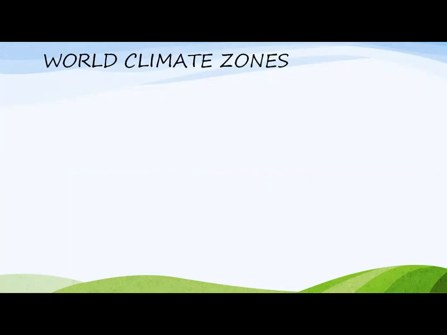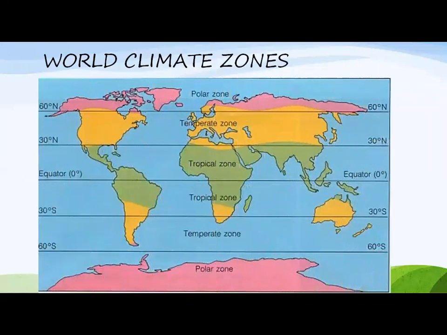Dear students, please take out your book, page number 9. On page number 9, you will find a map, this type of map. This map has different colors. The pink color shows polar regions, the orange color shows temperate regions, and the green color shows tropical regions, and the blue color shows the water. Most of the area of our planet Earth is covered with water.